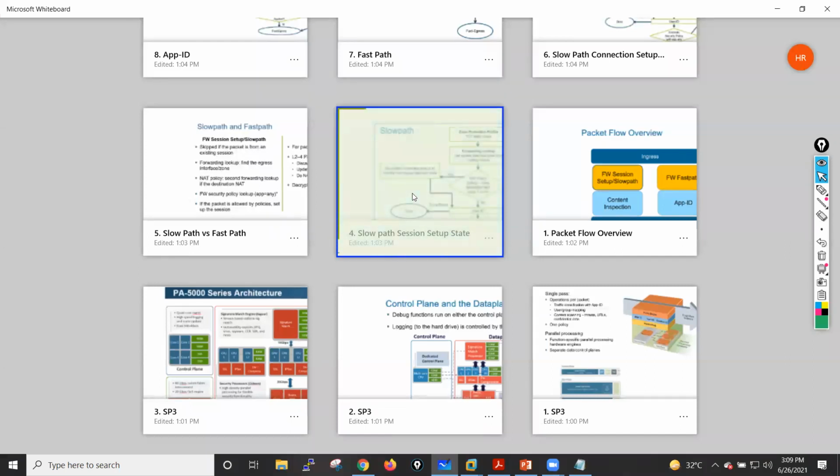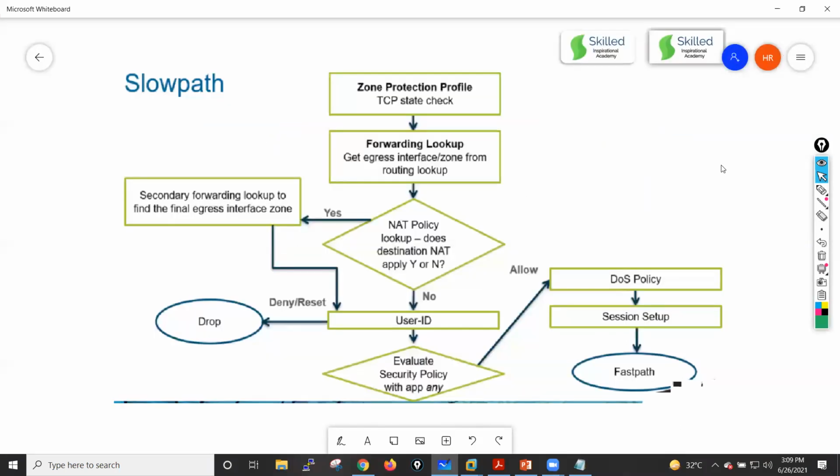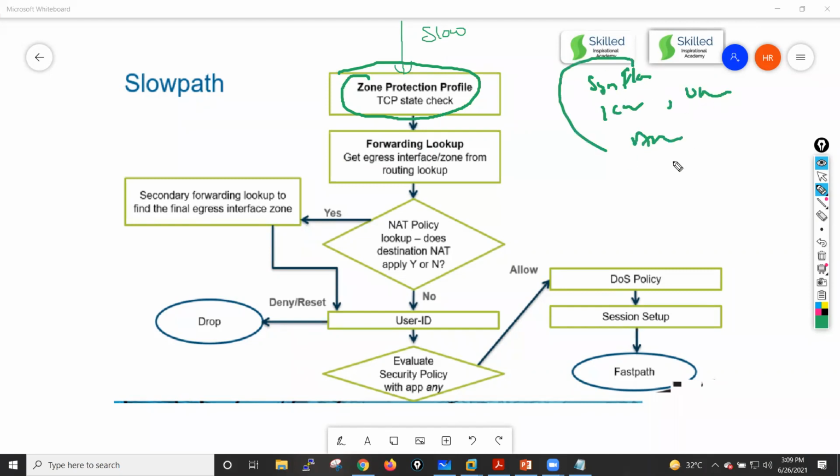I'll go into your slow path here, guys. Okay. So when this packet reaches your connection setup state, or your slow path, what happens here? First, this packet is matched against your zone protection profile. We use the zone protection profile in our firewall for protecting against SYN flood attack, ICMP flood attack, UDP flood attack, anti-spoofing attack. All these kinds of attacks we can protect against by configuring the zone protection profile, guys.